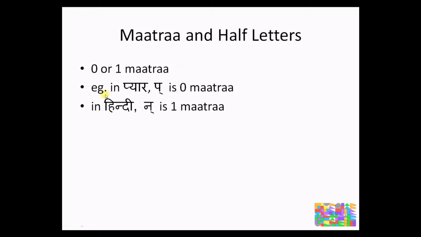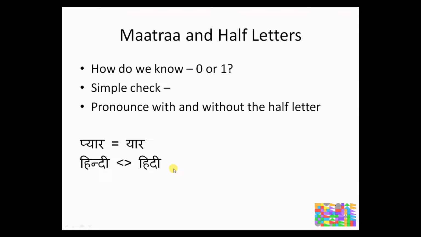For example, in the word pyar, the half letter pa, adha pa, is 0 matras. But in the word Hindi, the half letter na, adha na, is 1 matra. So how do we know whether it's 0 or 1?